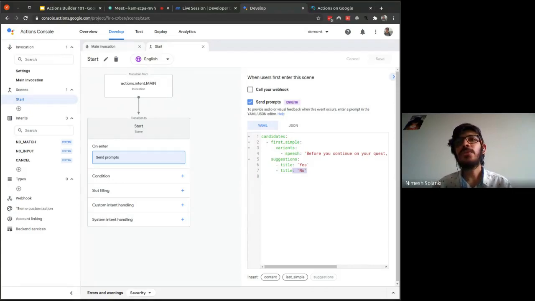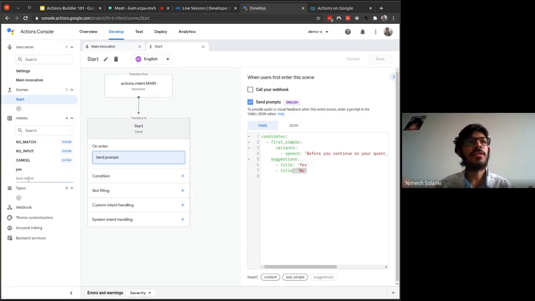So what we need to do for that is we'll create a new intent over here. On the left panel, this panel, if you can see this intents, there's a plus button which says new intent. Please click over there and type yes intent, or just yes is also fine.